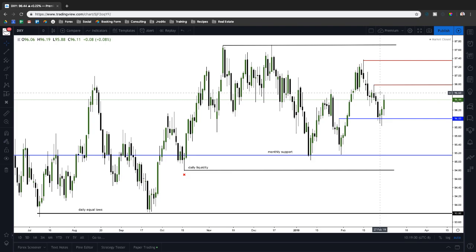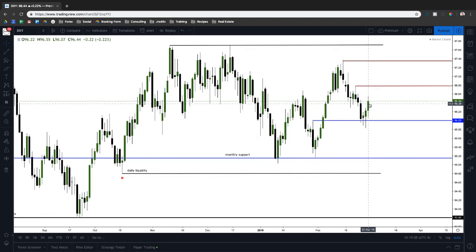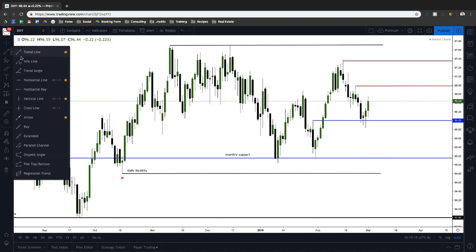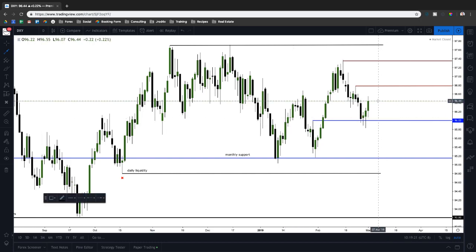Moving back to the charts, looking at dollar index here on the daily chart, you can see we've come into the 96 big figure support, and we've started to round out a low here, getting some strength. So going into Monday and for the remainder of the week, I would like to see dollar index just continue pushing higher. In my opinion, I don't really think they need to go lower.